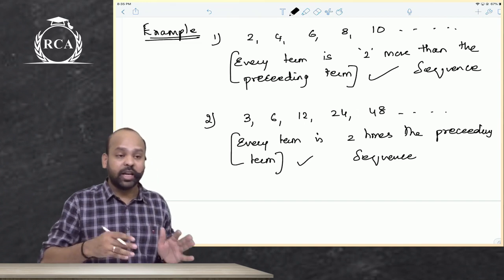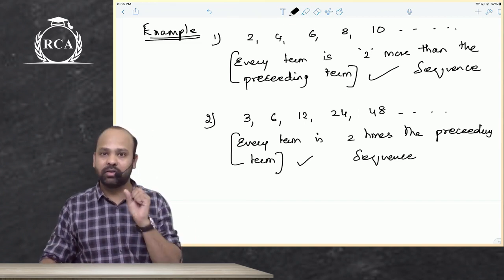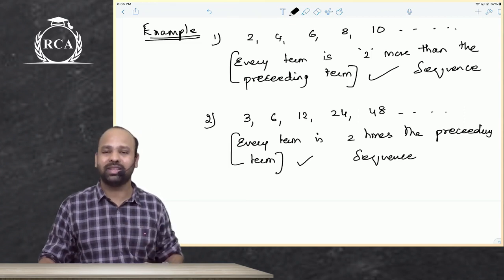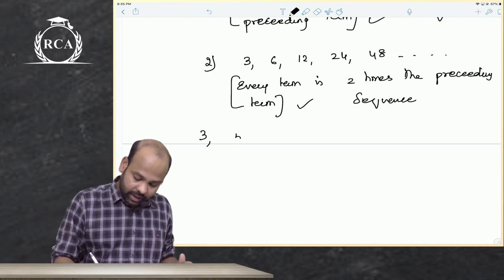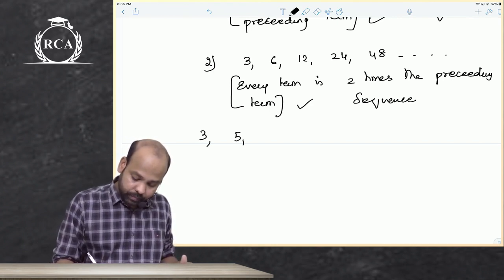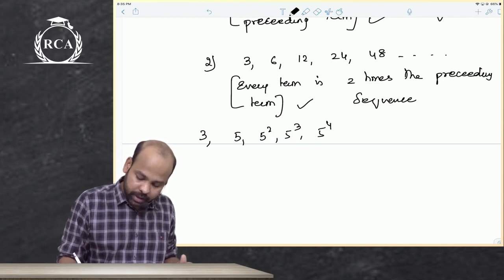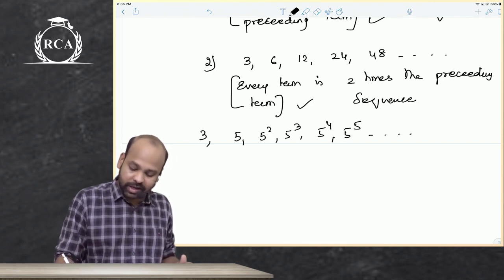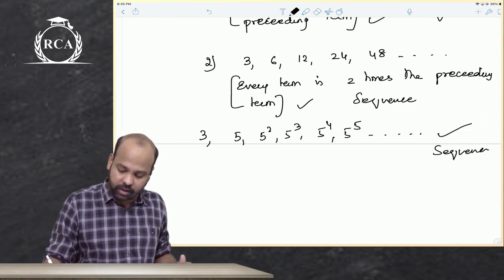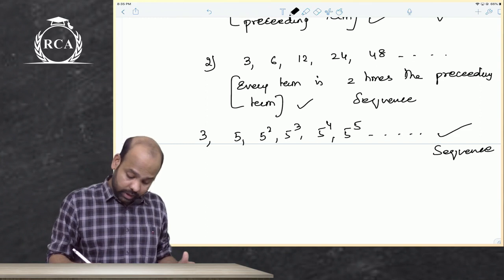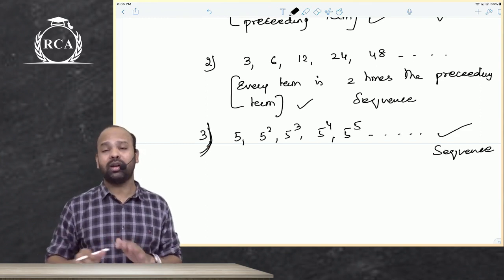These are an arrangement of numbers, a collection of numbers as per a definite rule. There is a rule existing here. So yes, this is a sequence. Now sir, can there be any other relation? Say I have 5 square, 5 cube, 5 power 4, 5 power 5. Yes beta, again this is a sequence. There is a relationship existing, so this would become a sequence again. This is example number 3, beta. I hope you're all understanding here.